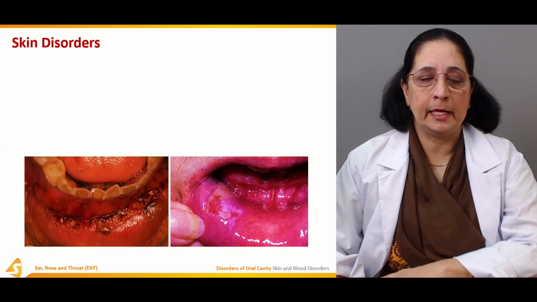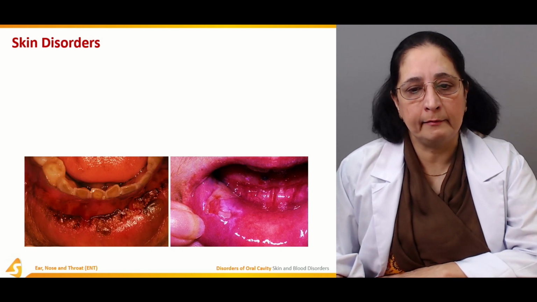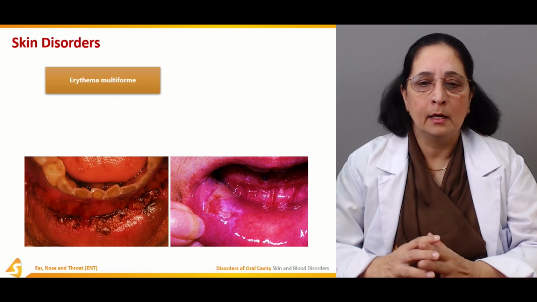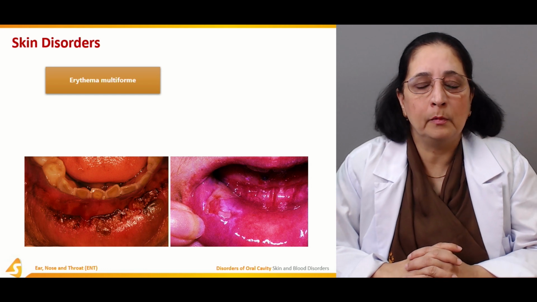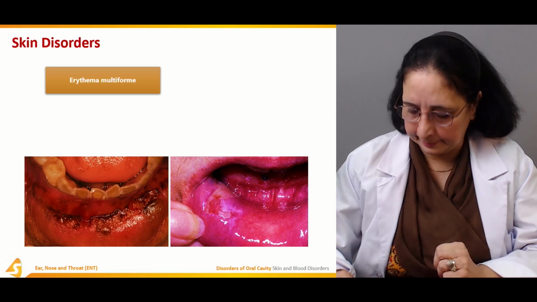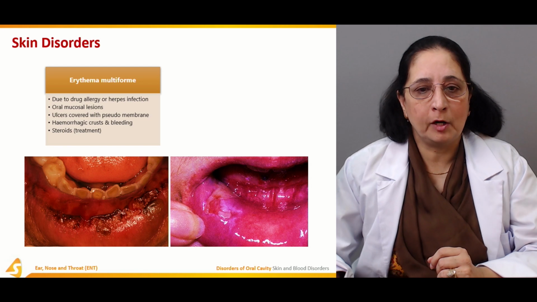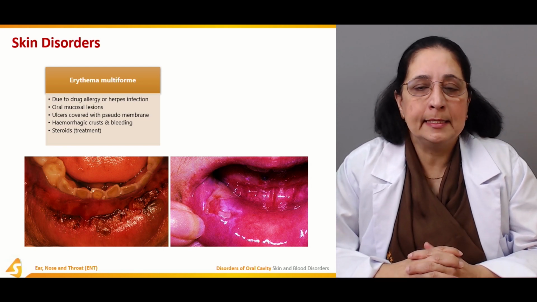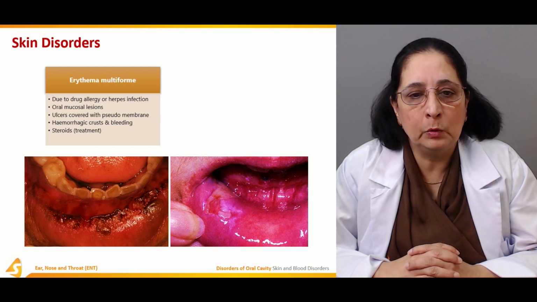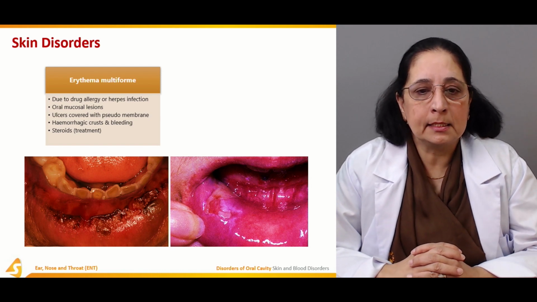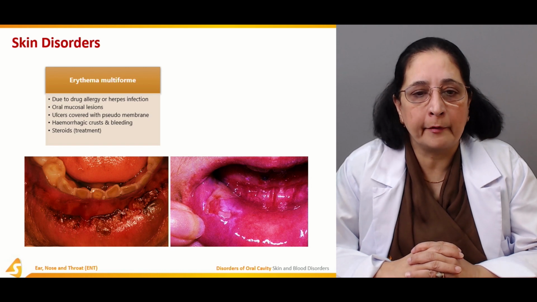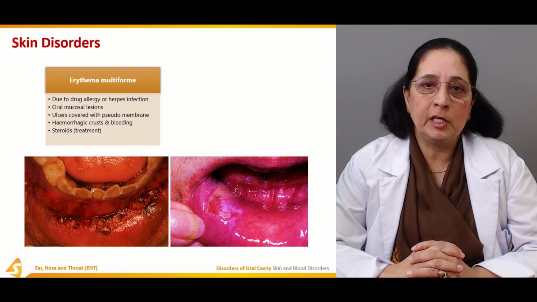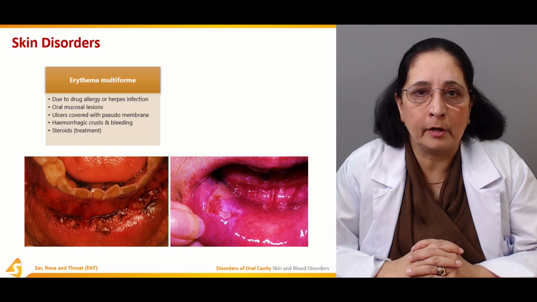Among skin disorders that can lead to oral cavity disorders, we have erythema multiforme, due to drug allergy or herpes infection. There is a lesion of the oral mucosa, ulcers covered with pseudomembrane, hemorrhagic crust and bleeding, and the treatment is with steroids.